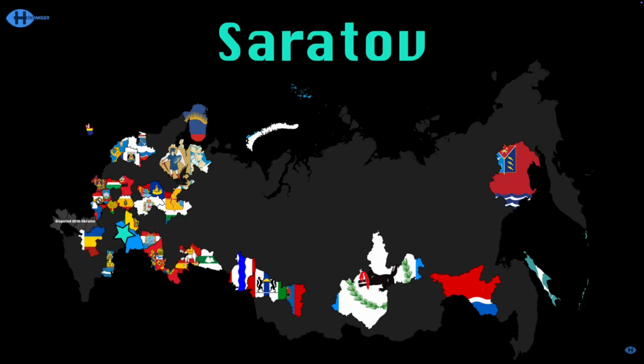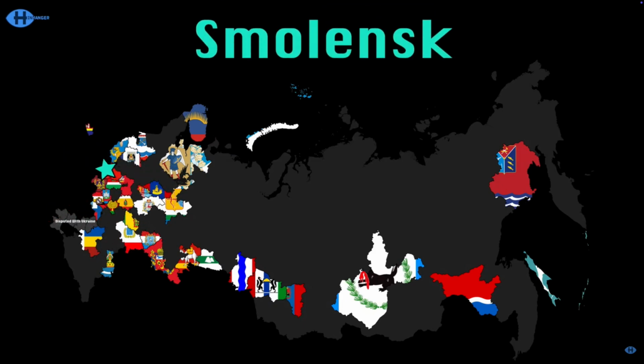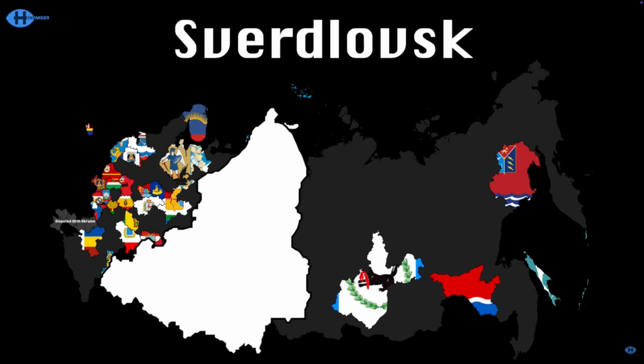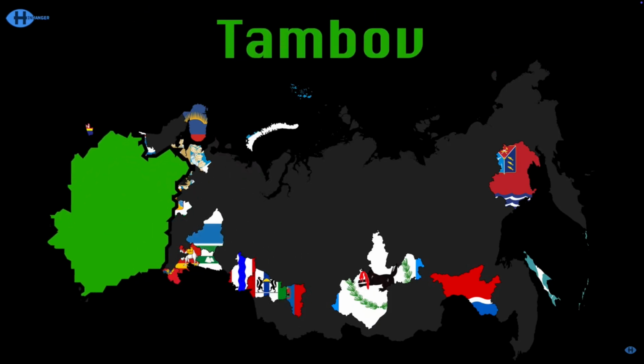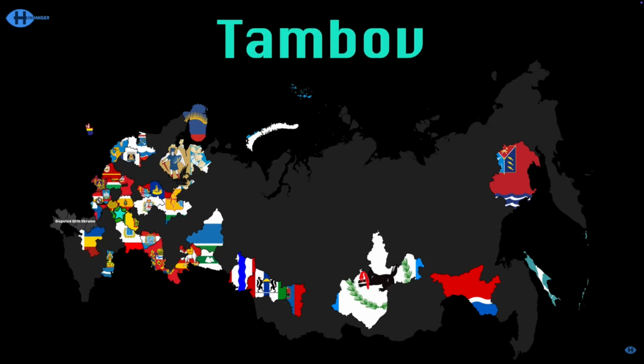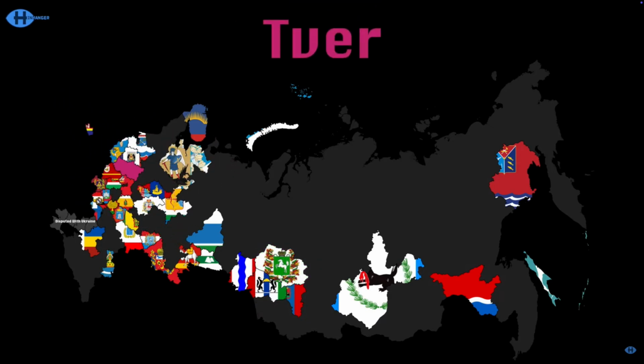Meanwhile, Saratov has the city of Saratov. Smolensk has Smolensk, the star that's pictured. Sverdlovsk has the city of Yekaterinburg. This is Tambov, administrative center Tambov. Tomsk has the administrative center of Tomsk. Tver has a city that's also named Tver. Tula has the city of Tula, and it's not weird.